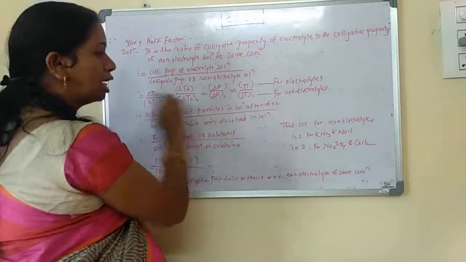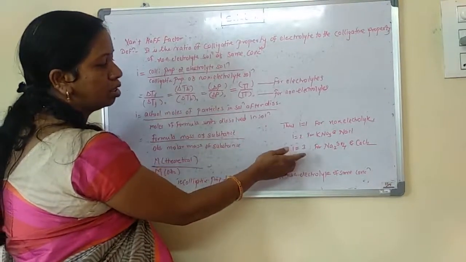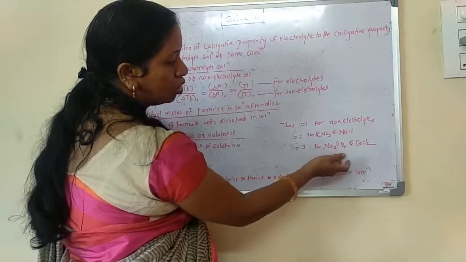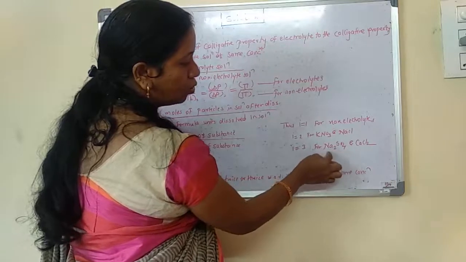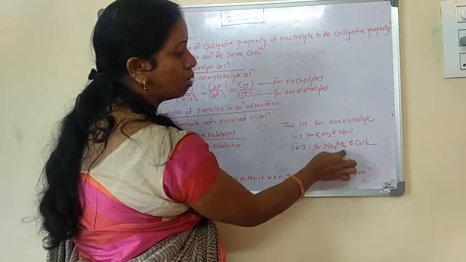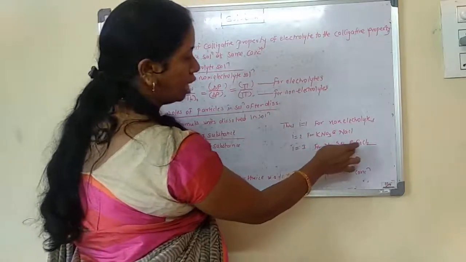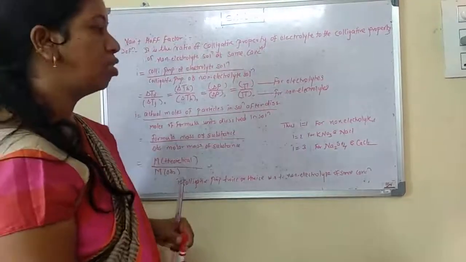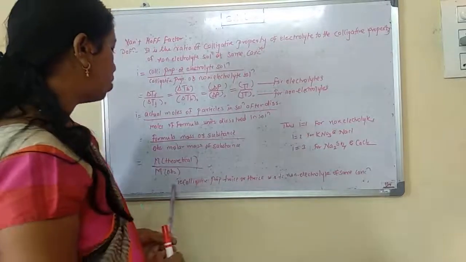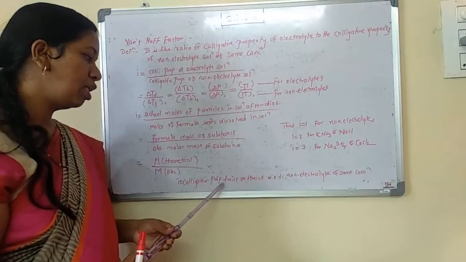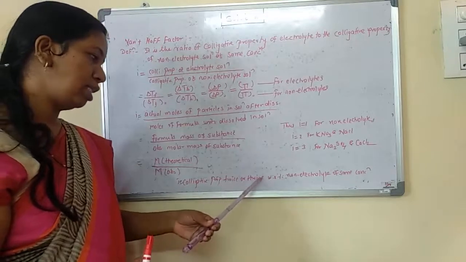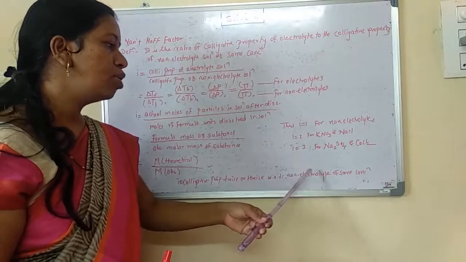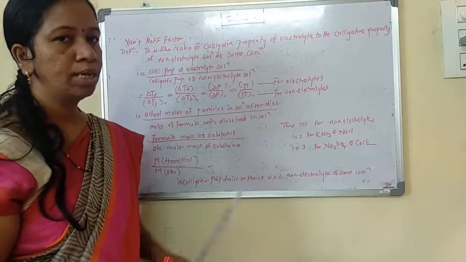So here we get i equal to 2. i equal to 3 is for solutions such as Na2SO4, which dissociates into 3 ions, two sodium ions and one SO4 2− sulfate ion, and CaCl2. Here also we get 3 particles on dissociation. So we can say that the colligative property is twice or thrice for electrolytes with respect to non-electrolytes of the same concentration.